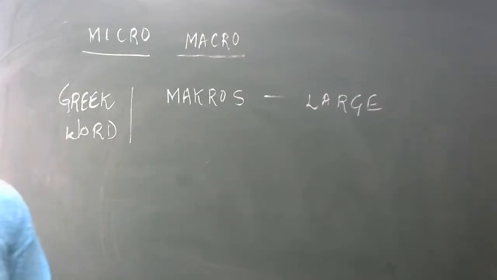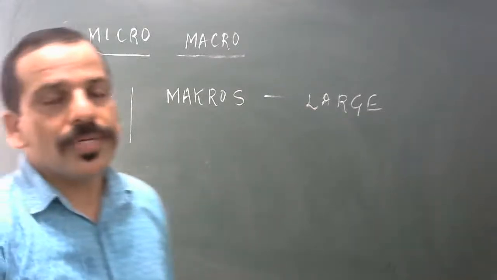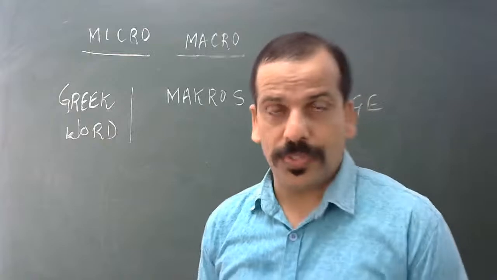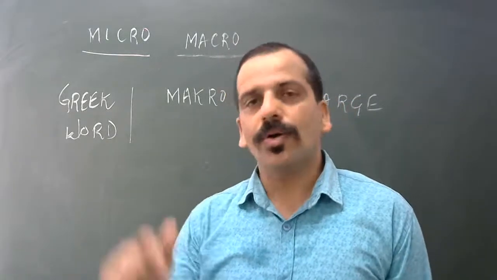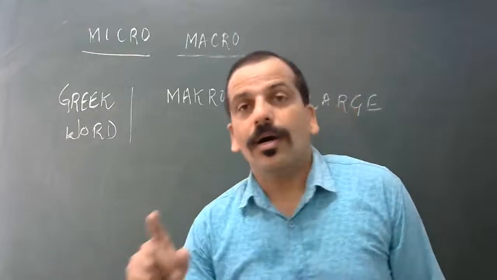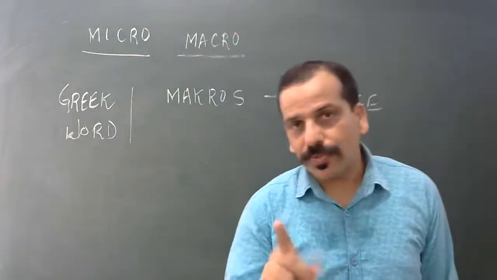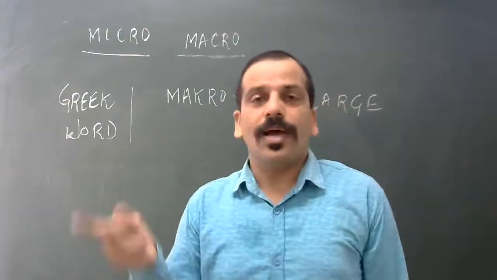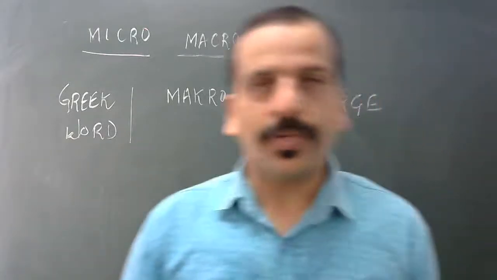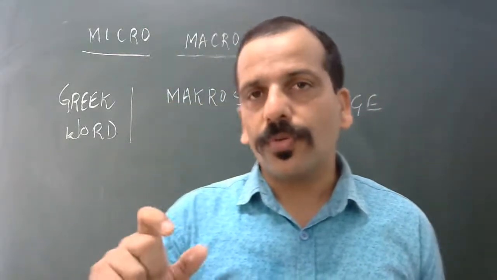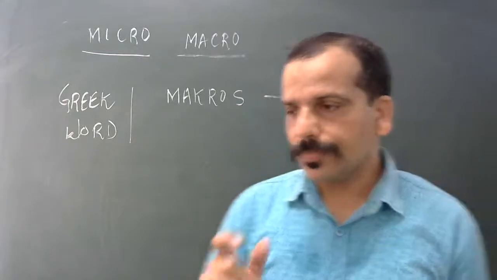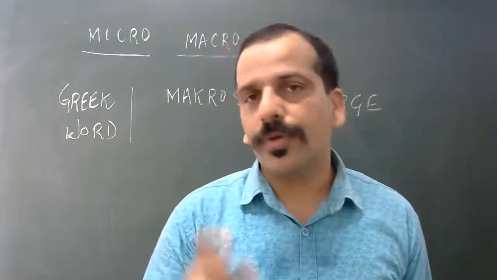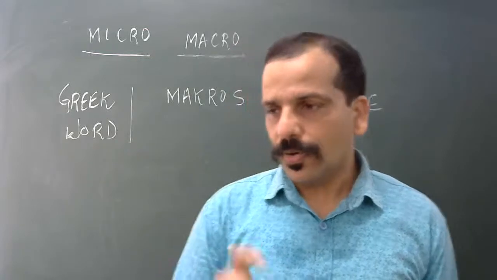First point, the basis of the studies. What do we study in microeconomics? The individual demand of person X, or the supply of firm X. There we talk about individuals or firms.